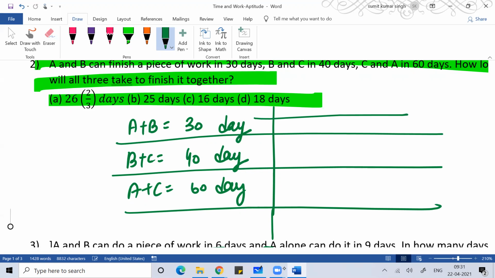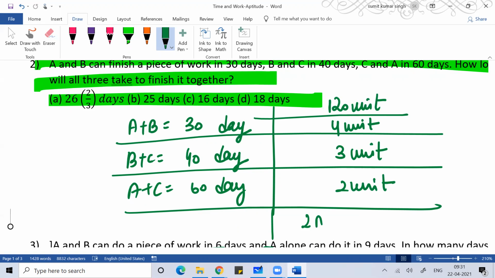They find the work as an LCM. So let the work be 120 units. In one day A and B are doing 4 units of work. In one day, B and C are doing 3 units of work. In one day, A and C are doing 2 units of work. So it means 2A + 2B + 2C: every day they are doing 9 units of work.